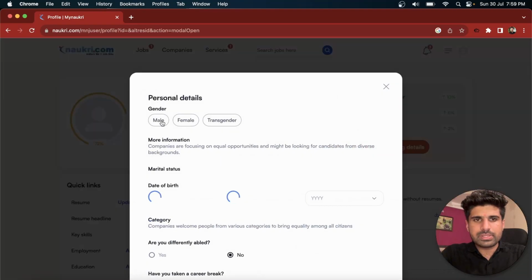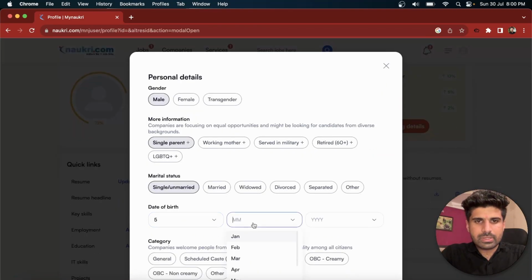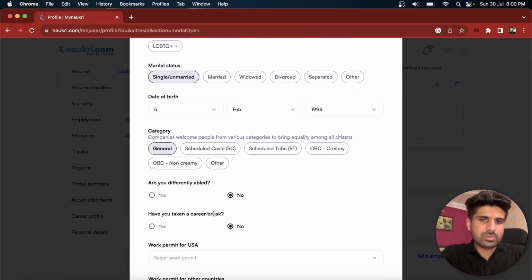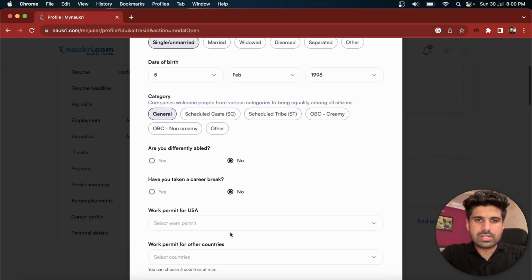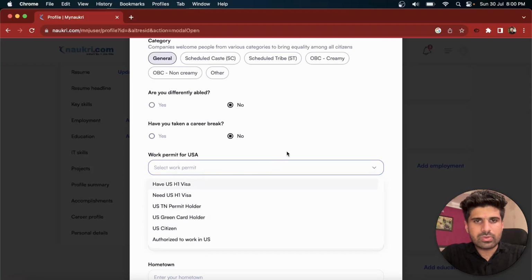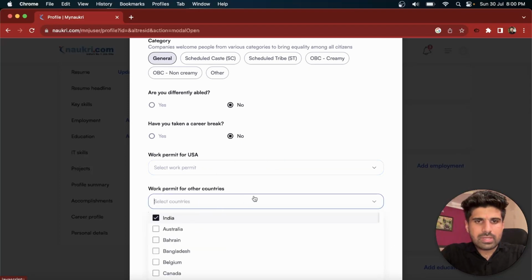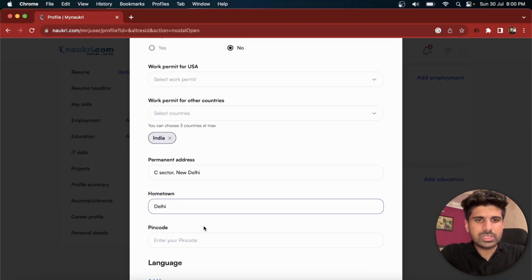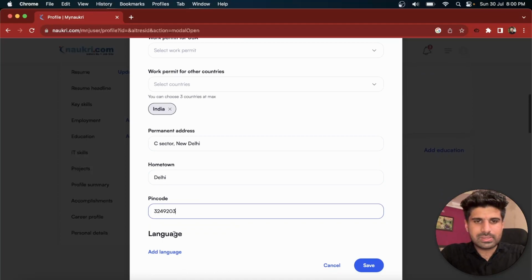Just enter your personal details. You need to enter your date of birth and your category. Do you have any career break? You should be open about your career break. If you have one, just click on yes and enter the details. If you have a permit for USA, you can click on that; if you don't have one, just okay. If you have a work permit for India or any other country, you can always enter it here. You can also enter your permanent address, like a sector or any address you have, hometown. Just making it simple. Then add language.